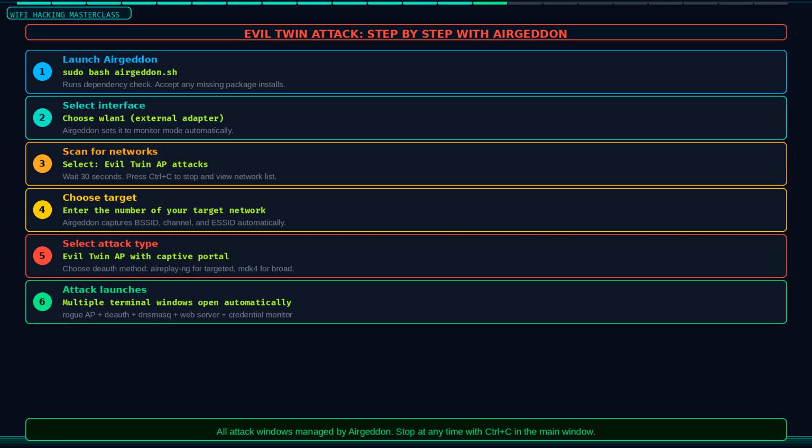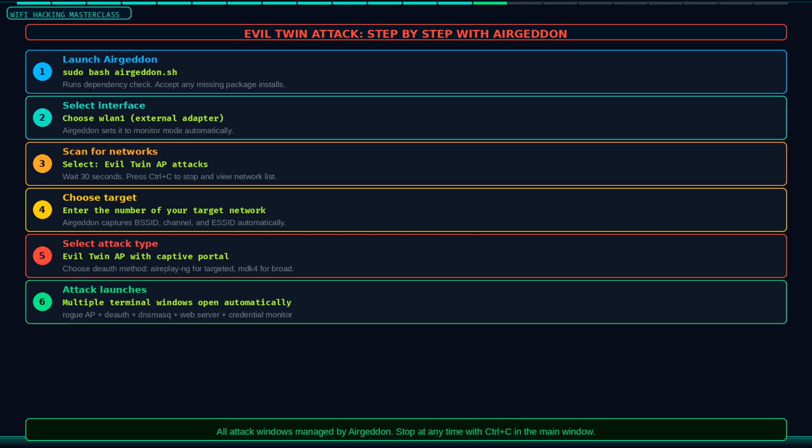It will ask you which type of Evil Twin attack to run. Choose the option for Evil Twin with a captive portal. This is the full credential capture workflow. Airgeddon then asks which deauthentication method to use. Your options include aireplay, which sends targeted deauth frames, MDK3 or MDK4, which flood the channel with authentication frames to kick everyone off, and WIDS confusion mode for more advanced scenarios. For a targeted attack, choose aireplay. For a broader disconnect, MDK4 works well.